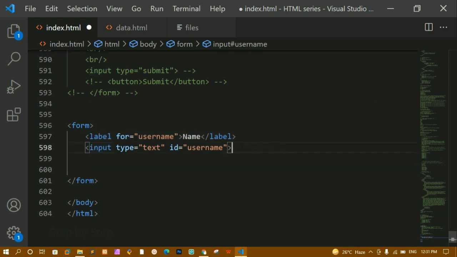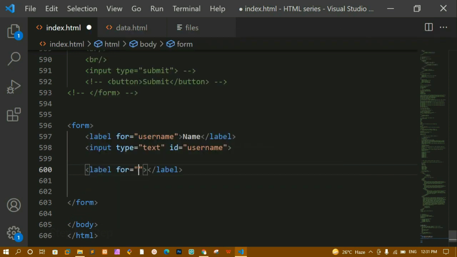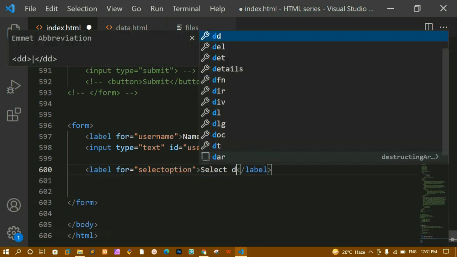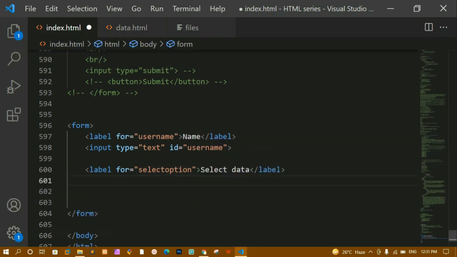Now we are going to see the select element. Here I'm just going to write a label, and inside this I'm just going to write select option, and here I'll be writing select data. You can give anything here. Now inside this I'm just going to create a select element, and inside name whatever you want you can just give here.